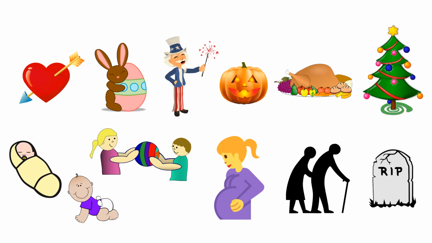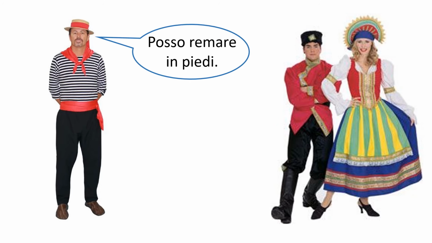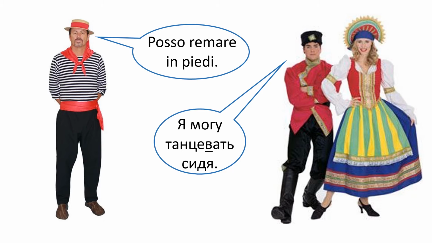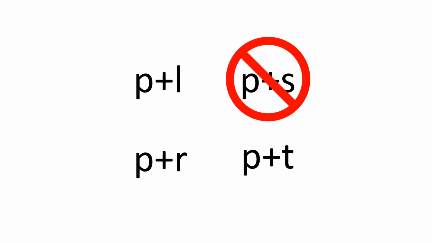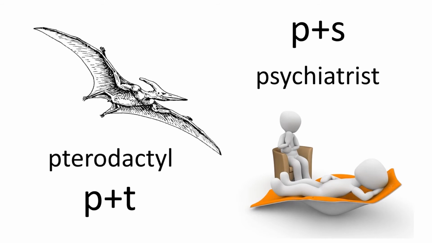Language is full of patterns. The first things we notice about a language are usually the patterns of its sounds. For example, we can easily hear the difference between Italian and Russian, even if we don't understand a word of either language. The patterns of a language determine what can occur where. In English, for example, we can say the sounds P and R or P and L together at the beginning of words, but not the sounds P and S or P and T. This presents a problem when we borrow words from languages where they do occur together. A problem that we solve by not pronouncing the P's, making pronunciation fit the English pattern.